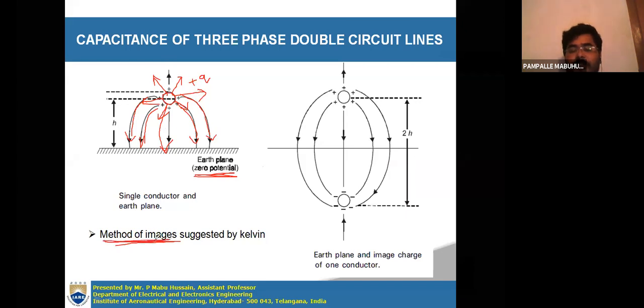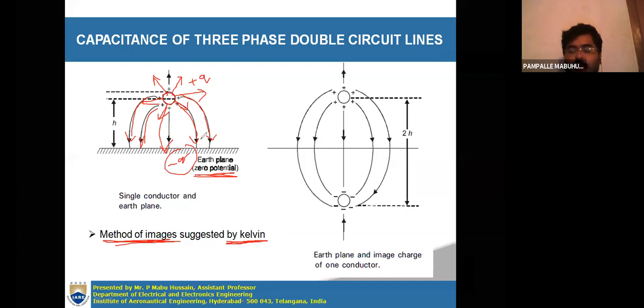By considering the effect of earth, the method of images will be used to calculate the capacitance. This method of images was suggested by Lord Kelvin. So what is this method of images? In place of this earth, the earth also has some potential. If it is plus Q, it may have minus Q. So charge should be balanced.